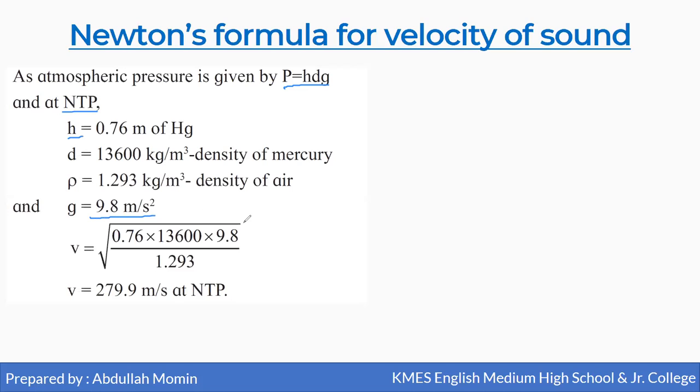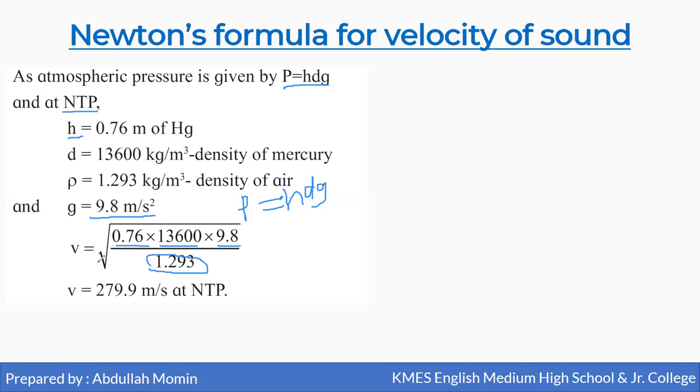So now instead of P, we will put hdg, and the value of h is 0.76, the value of d is 13,600, and the value of g is 9.8, and rho is 1.293.